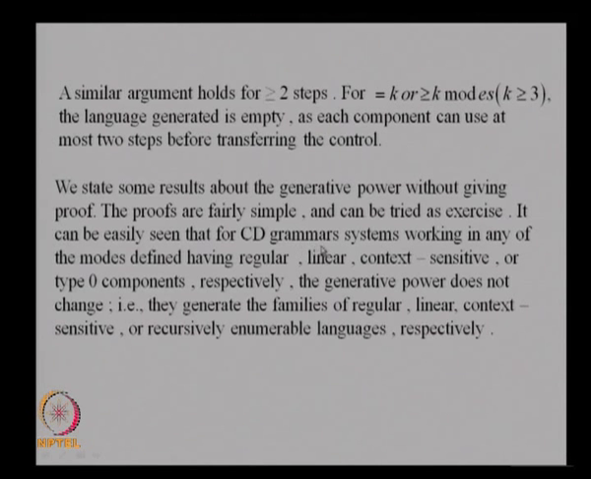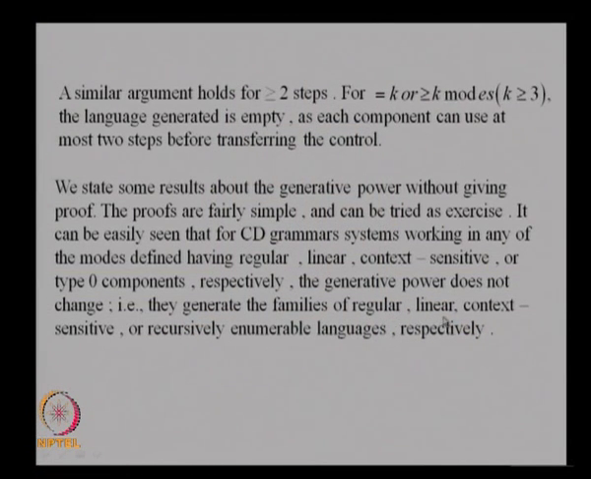It can be seen that CD grammar systems working in any of the modes, it can be star mode, t mode or anything, if you have regular rules or linear rules or context sensitive rules or type 0 rules, then the generative power does not increase. Whatever you can do with n components, you can do with one component. You can rewrite the rules in such a way that you achieve the same thing with one component. They generate the families of regular, linear, context sensitive and recursively enumerable languages. The power is not increased, whereas when you use context free rules, the power is increased.